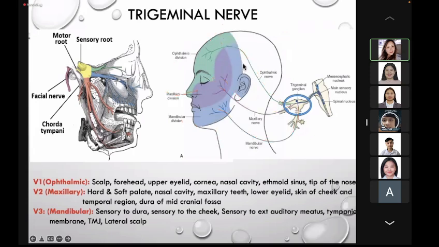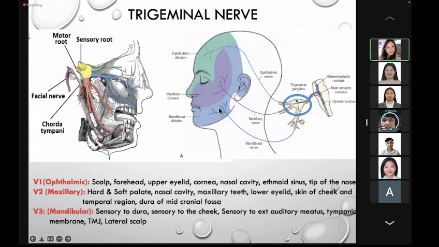The ophthalmic division is responsible for the sensation of the scalp, the forehead, the upper eyelid, the cornea, the nasal cavity, the ethmoid sinus, and the tip of the nose.